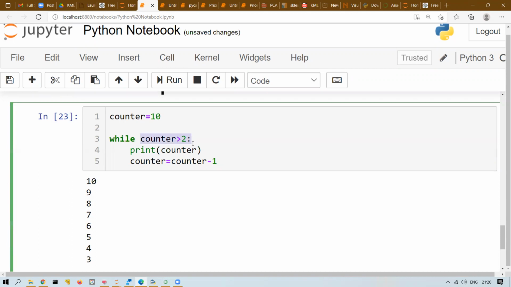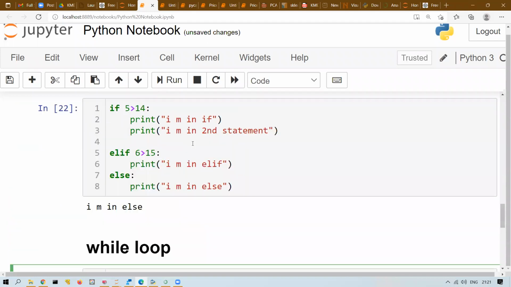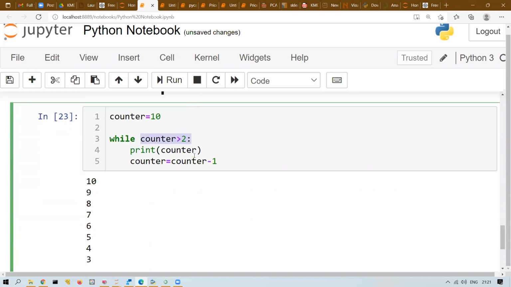So what is a while loop? A while loop is a loop where, until and unless the condition is true, it will execute. When the condition is false, it will come out of the loop. Okay? So that is your while loop. So this is your if else and this is your while loop.